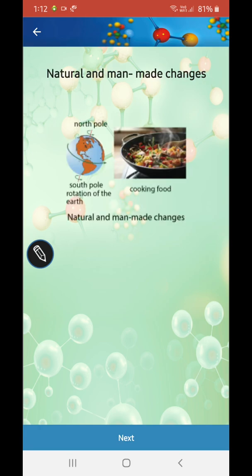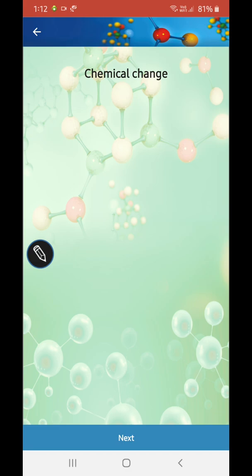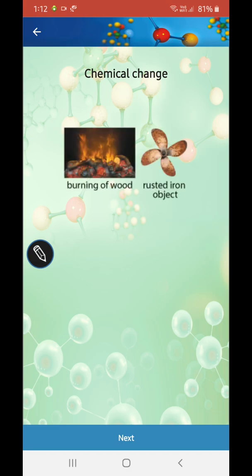Natural and man-made change. Okay, North Pole and South Pole, rotation of the earth, they're natural changes. Cooking of food, man-made change, you can understand. Chemical change: burning of food, rusting of iron objects. Burning of wood is a chemical change. If wood burns, then you will get ash. Can you get back the wood from the ash? Try doing.